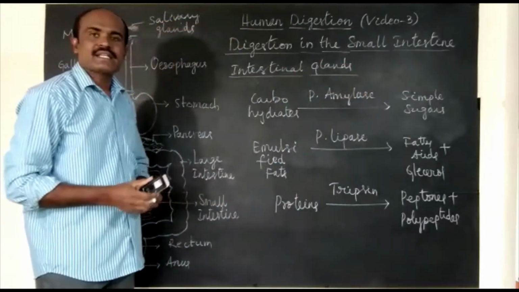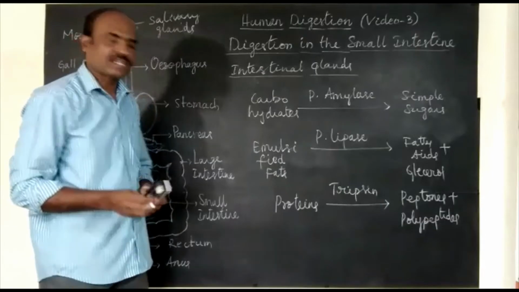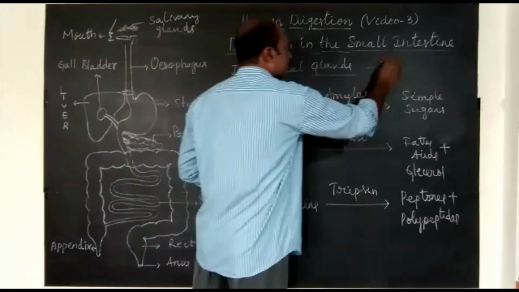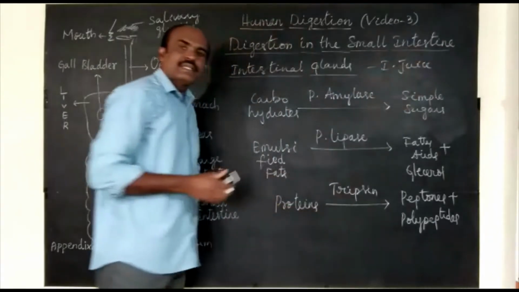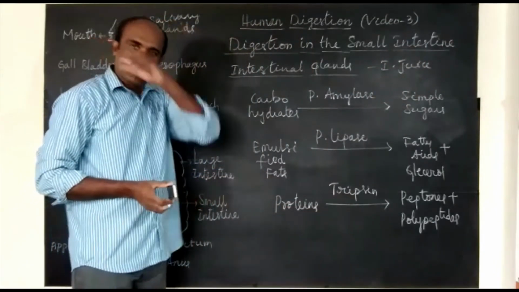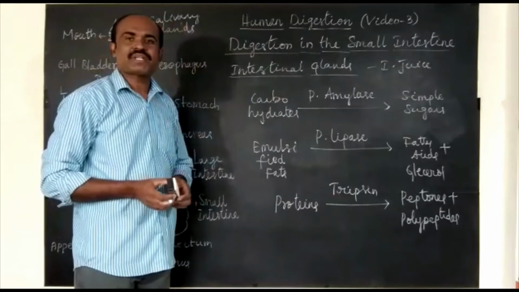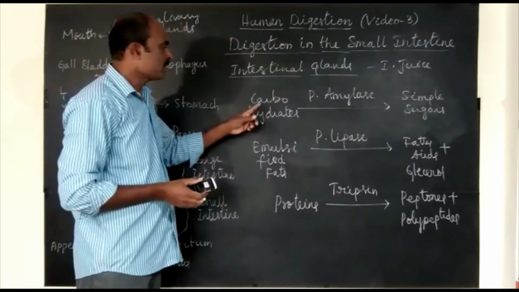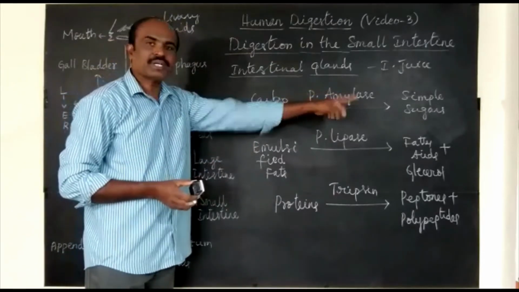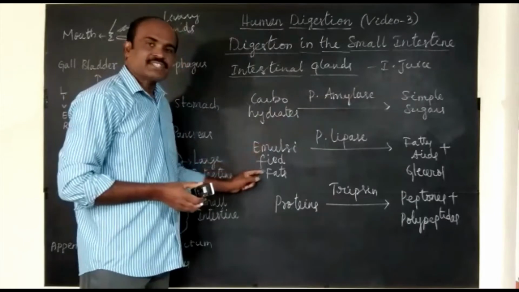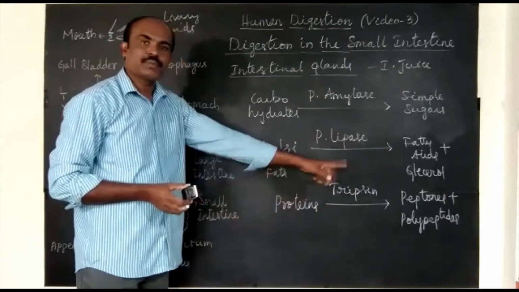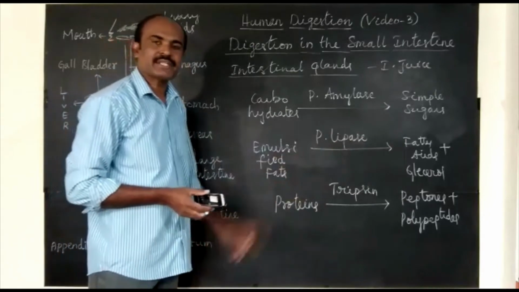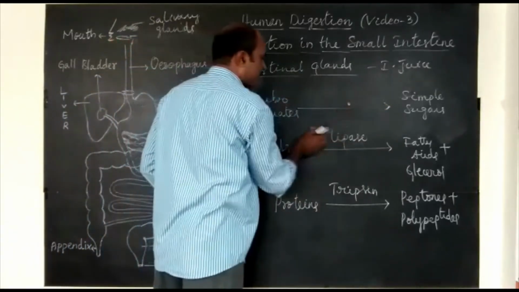These intestinal glands secrete intestinal juice. This intestinal juice has enzymes for the complete digestion of carbohydrates into simple sugars, fats into fatty acids and glycerol, proteins into peptones and polypeptides. But the enzymes are different.